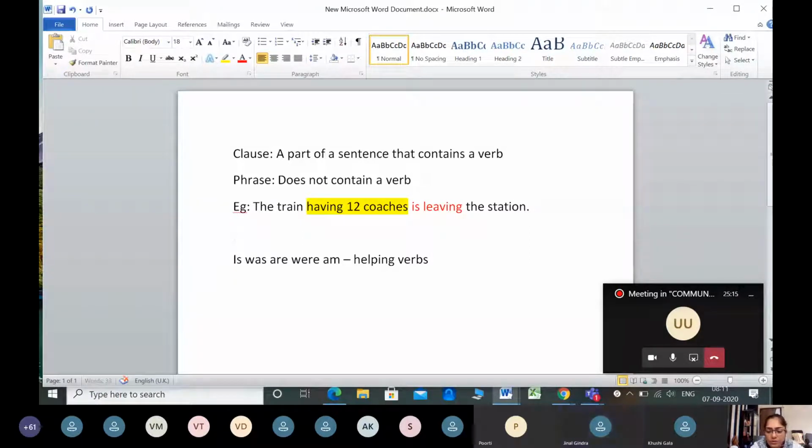But we will come to what is the definition of simple, complex and compound sentences a little later. I would like to discuss one more example to you. For example, the boy with the blue cap is my brother. Look at this sentence. In this sentence, can anybody tell me which is the verb?